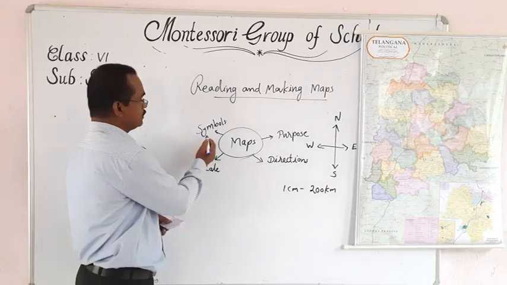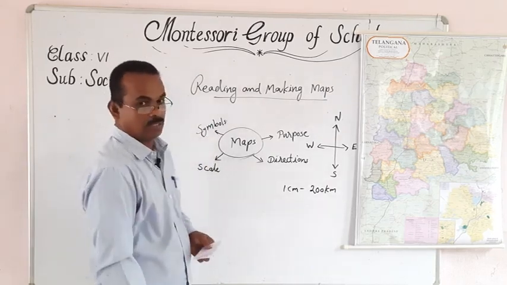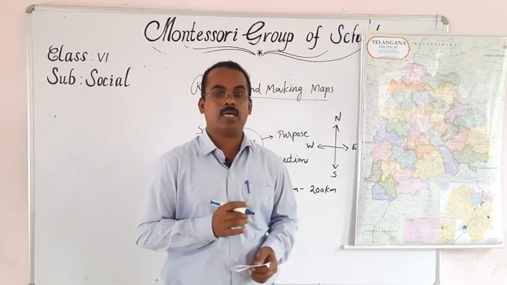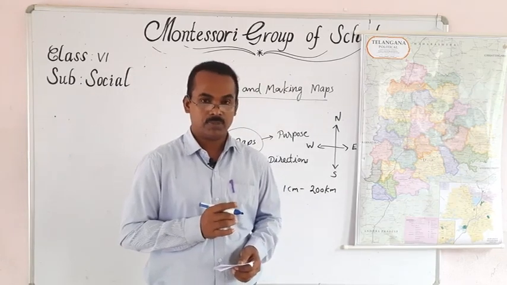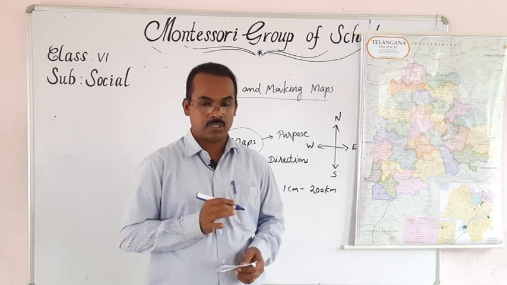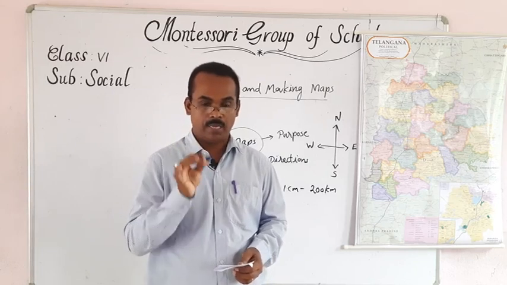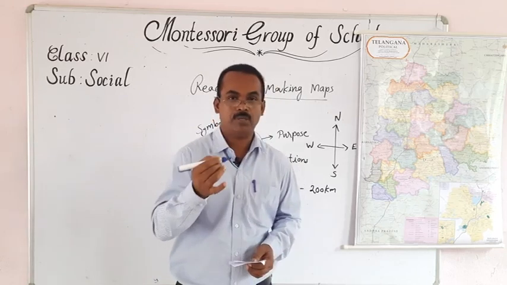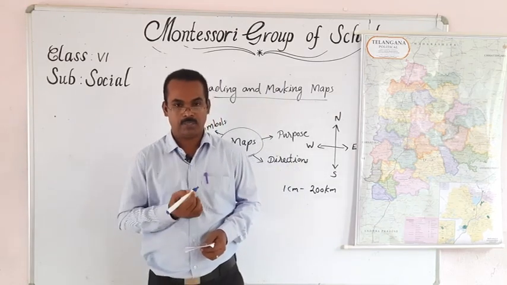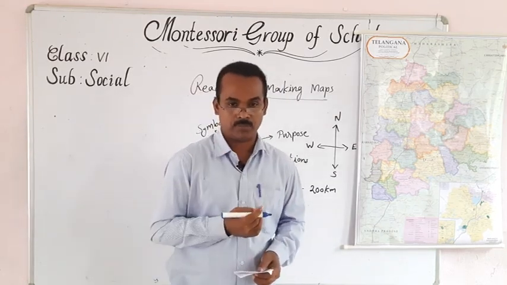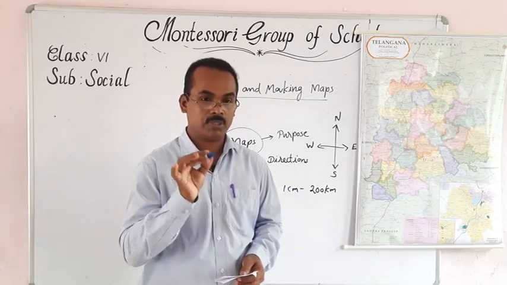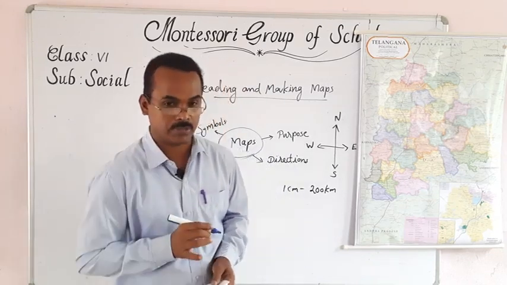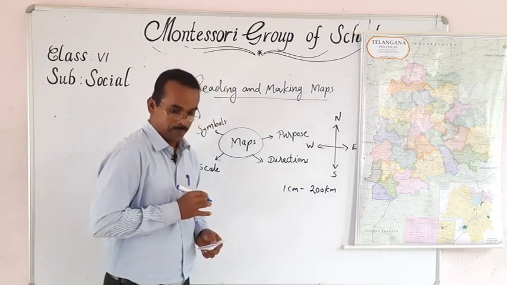Then the last one is symbols. We can read a map with the help of symbols. A map maker always uses certain symbols such as a dot, lines, or an area. In that way, the map maker will use symbols. They are known as conventional symbols. With the help of conventional symbols, we can read a map.